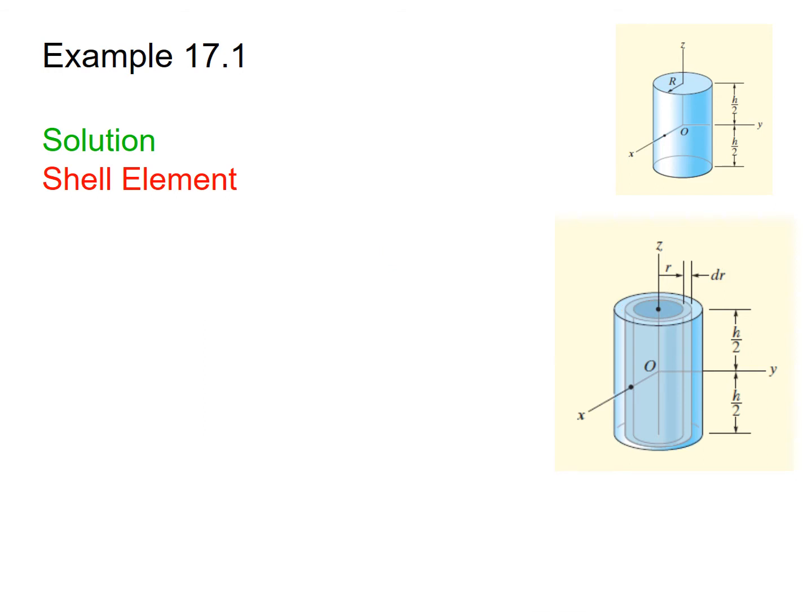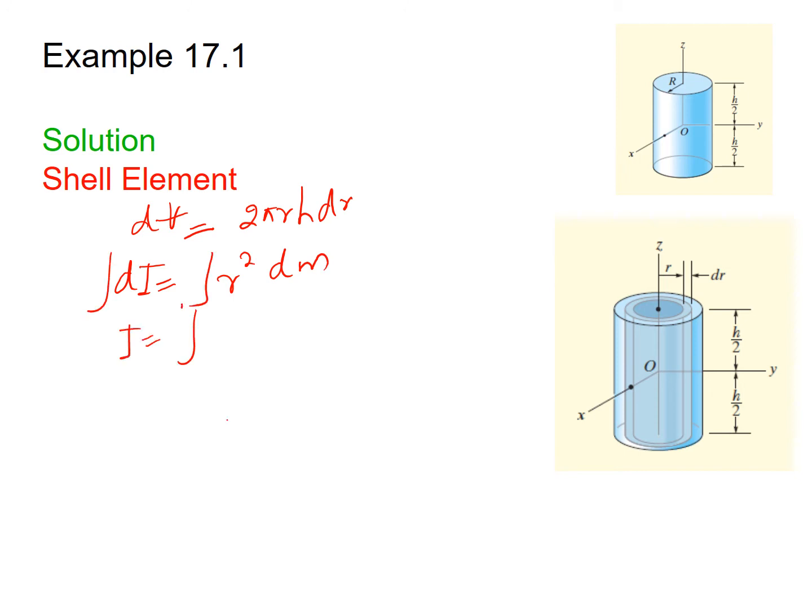So the dV equation that we derived in the previous slide was dV equal to 2 pi r h dr. This is for the shell element that is used in this study. Also the definition of dI was equal to r square dm. So by taking the integral on both sides, I equal to the integral of r square dm.